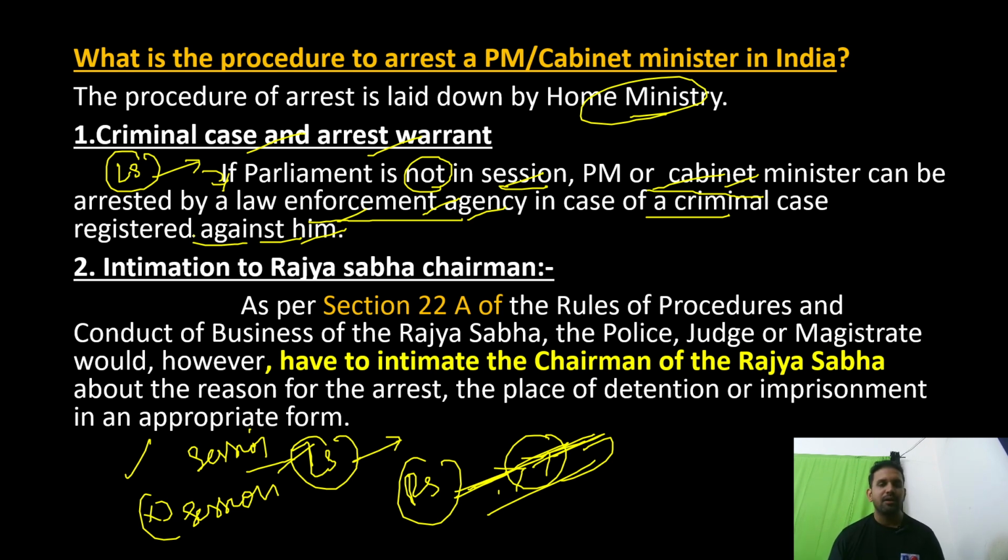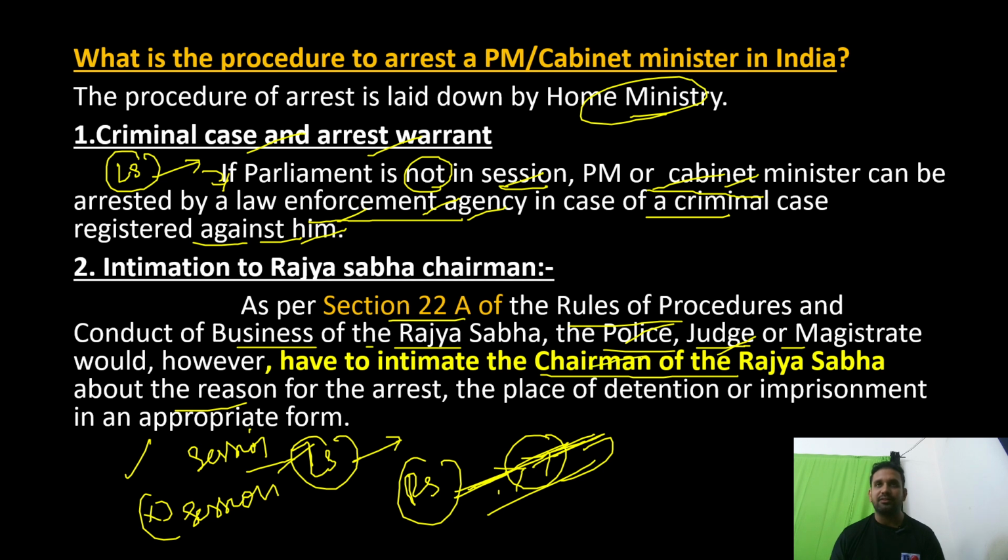Remember this point. Now, as per Section 22A of the Rules of Procedure and Conduct of Business of the Rajya Sabha, whenever a police officer, judge or magistrate is giving any warrant or order, if the police want to arrest a Rajya Sabha MP, they should first intimate the chairman of the Rajya Sabha, nothing but our Vice President. The judge should say that regarding so and so person we are giving an arrest warrant. The police should say that so and so person is a Rajya Sabha MP and we are going to detain him. Remember this point.